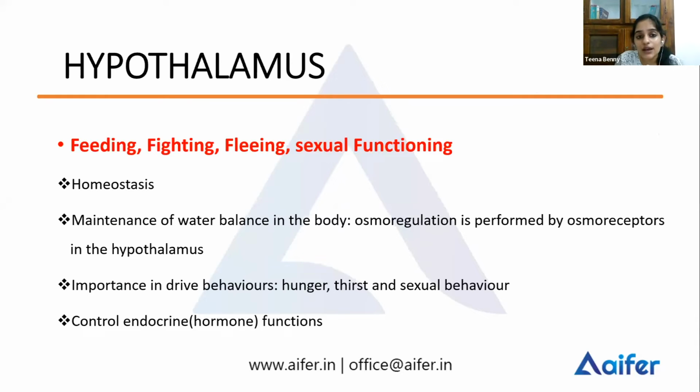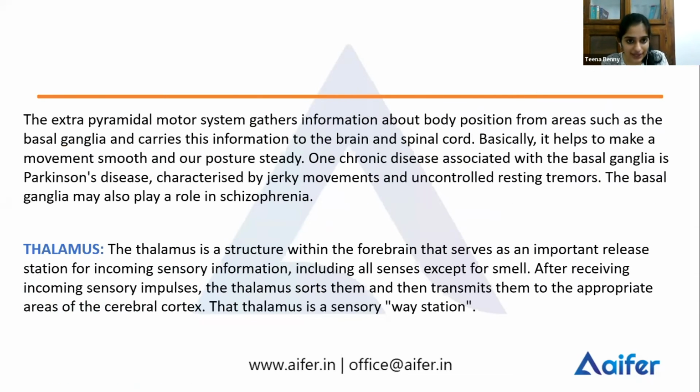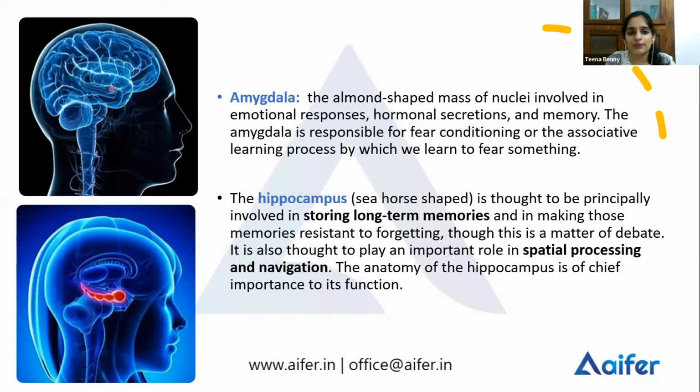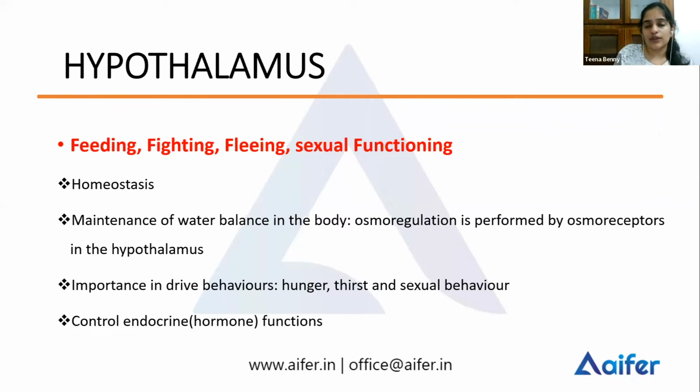Okay, now another very important region of the forebrain is the hypothalamus. So till now, what all did we learn? There are a large number of structures in your forebrain. We learned basal ganglia, thalamus, amygdala, and hippocampus. Now moving on to the hypothalamus. The hypothalamus is a very important portion. The functions of the hypothalamus can be remembered as the 4 F's. Which are the 4 F's? Feeding, fighting, fleeing, and sexual function.